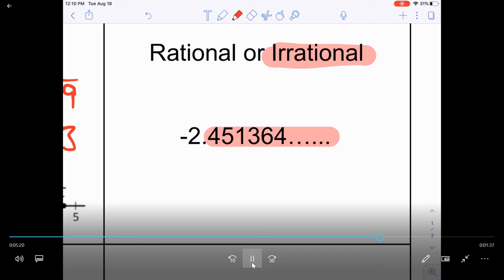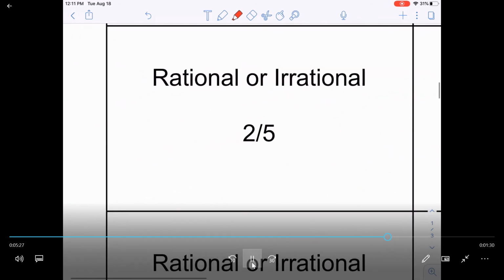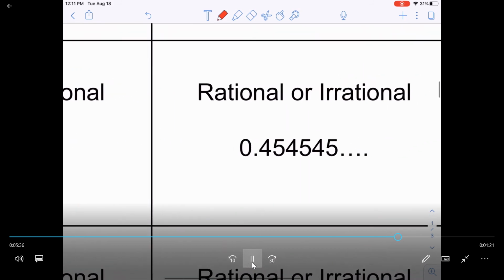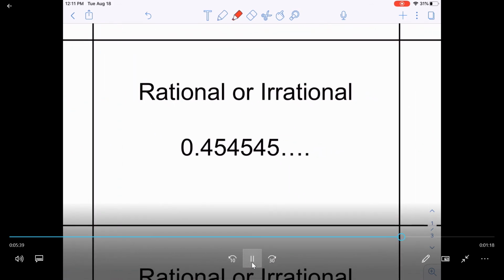The other way is we could type this into the calculator, and it would not come up as a fraction. 2/5 is a fraction. The definition of a rational number is it can be written as a fraction. So all fractions will be rational. Now, 4, 5, 4, 5 repeating forever. We already know we can write it as a fraction by doing 45 over 99. So therefore I can write it as a fraction, so it's rational.